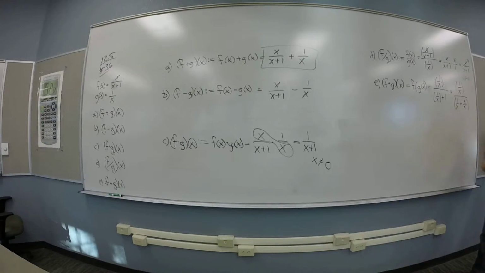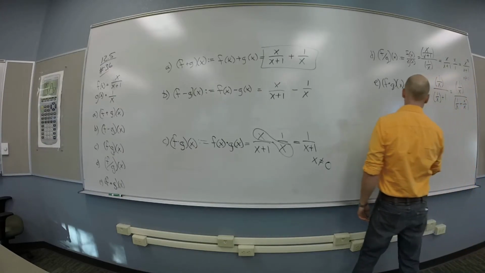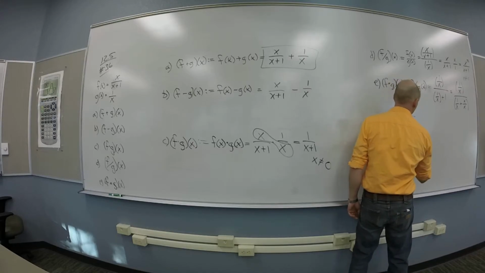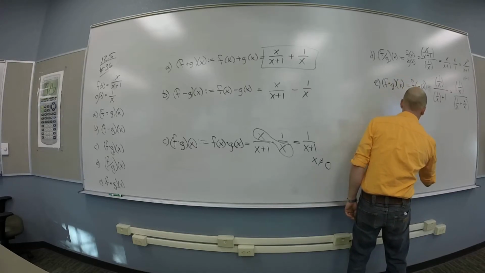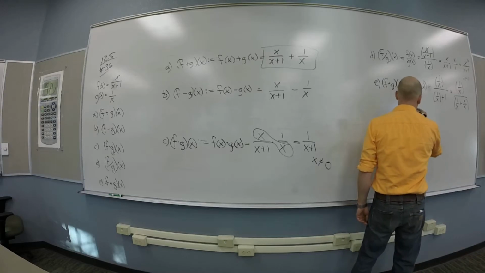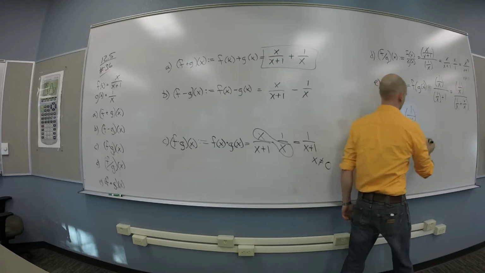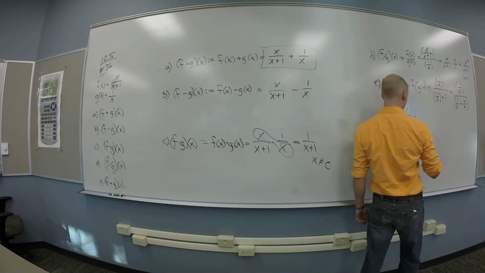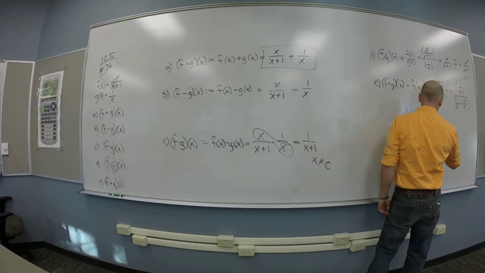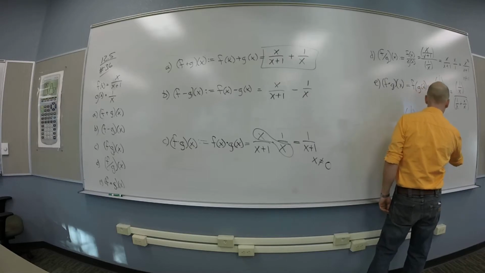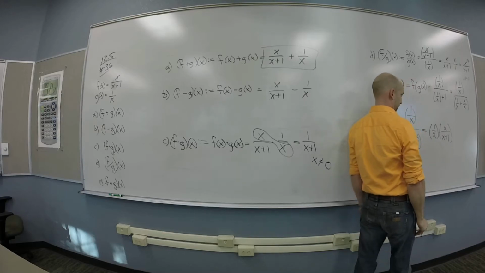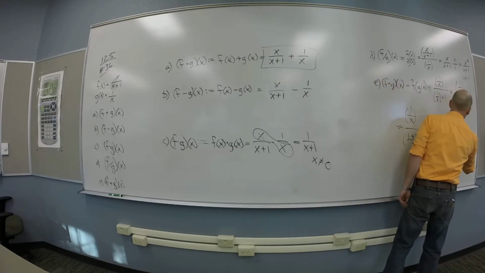And then you can combine that to x plus 1 over x. So I have now 1 over x over 1 plus x over x. And then you can flip it over and multiply it by the top. You guys all see that? So this is 1 over x times x over x plus 1. And then it's just 1 over x plus 1.